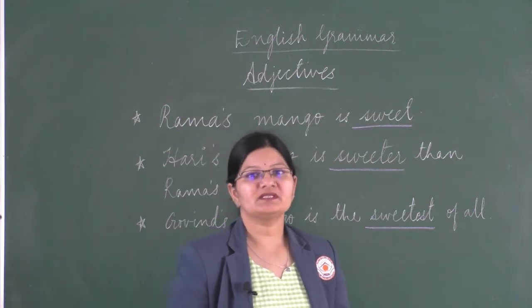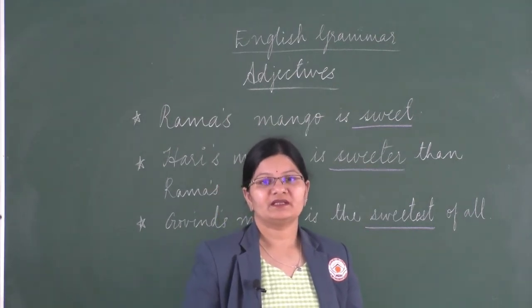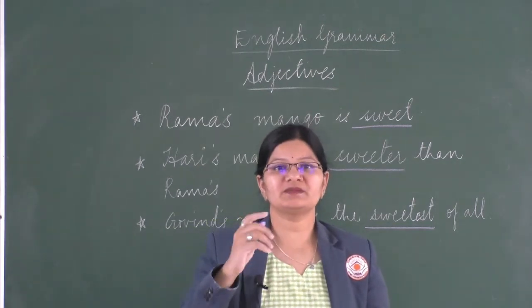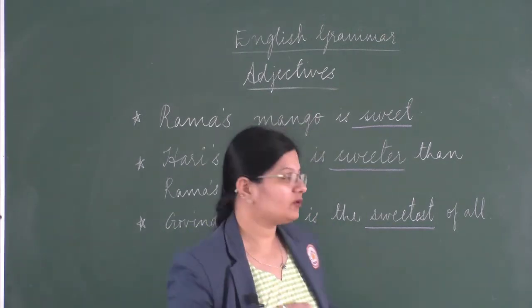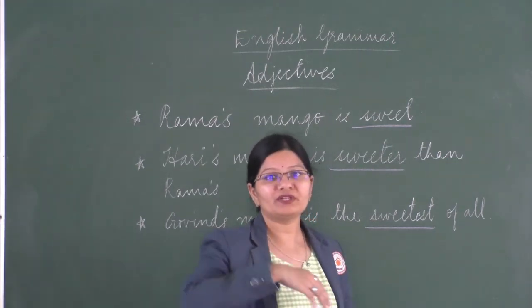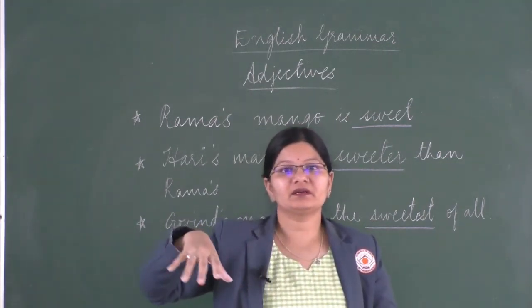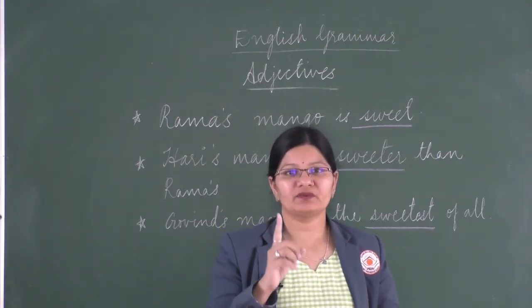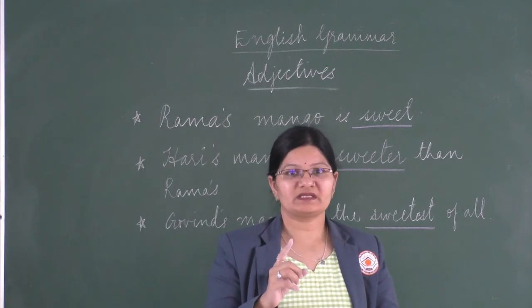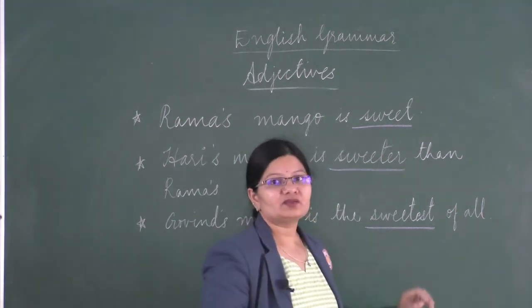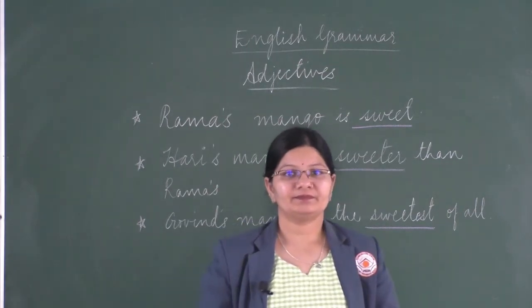And the last one is the superlative degree, because it is among all the children whose is the sweetest. So in this form, the sweetest of all, we have compared more than 2 and we have chosen one out of all the mangoes which is the most sweet. So here the sweetest is the superlative degree.